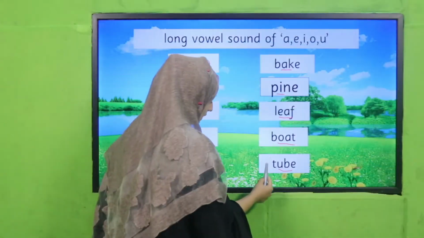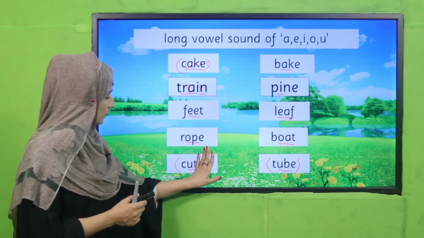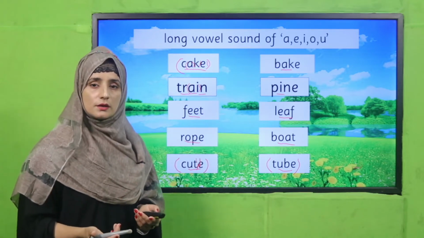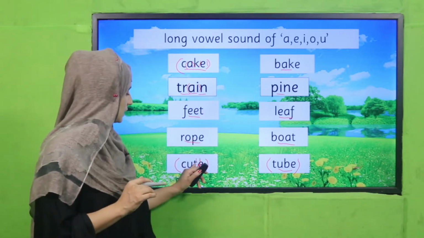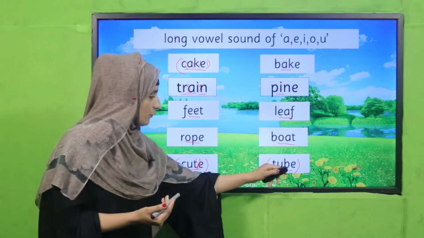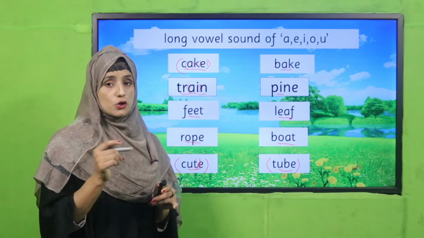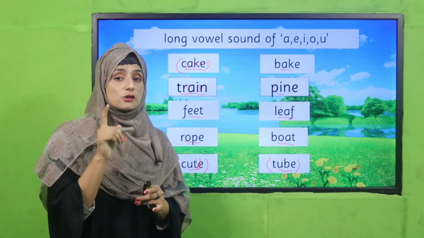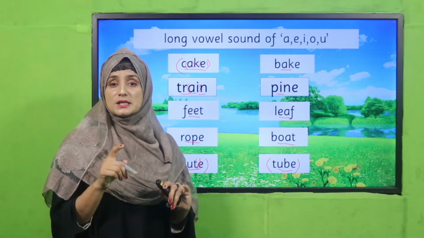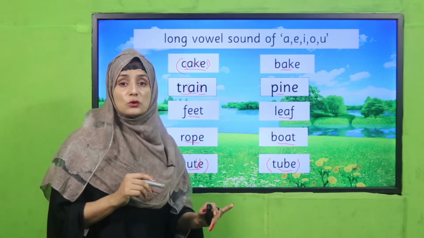And how have we got that? Try to skip that E, my dear students. If I skip E, this will be cut. This is short. Have you got this difference? But if we put E, it will be cute. It is a long vowel sound. If I skip E here also, it will be tub. Tub is not giving us the actual name of the letter. Revise and try to judge, my dear students. This is tub, so it means U is giving us a short vowel sound. But when we add E, we will read this word like tube.